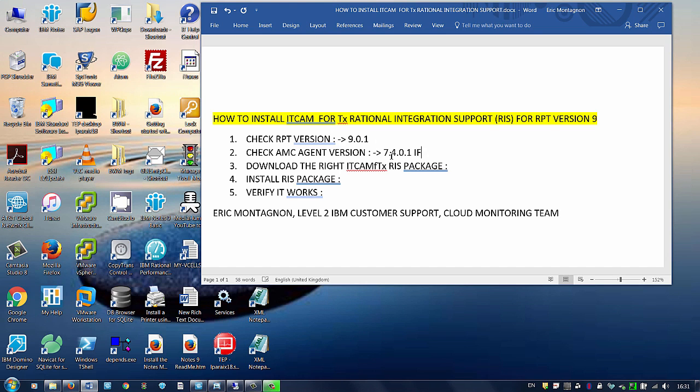7.4.0.1 IF14. So now you have to download from FixCentral the same package version and install it on the machine where Rational Performance Tester product is installed.